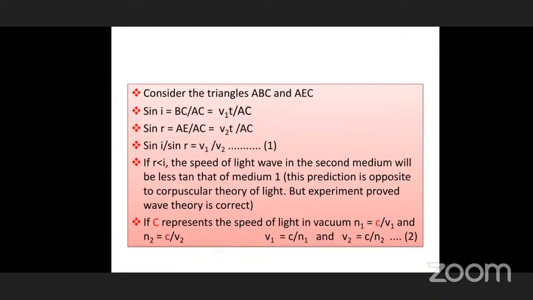Let us see refractive index. If c represents the speed of light in vacuum, what is N1? N1 is related to the rarer medium. N1 is equal to C by V1, velocity of light in vacuum by velocity of light in the medium. Similarly, what is N2? N2 is equal to C by V2. From this, what are V1 and V2? V1 is equal to C by N1 and V2 is equal to C by N2.